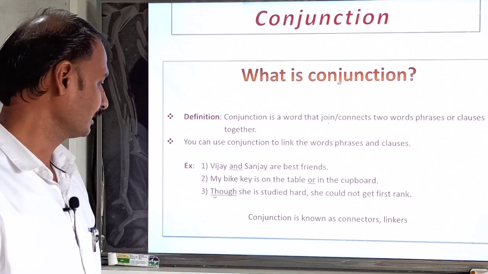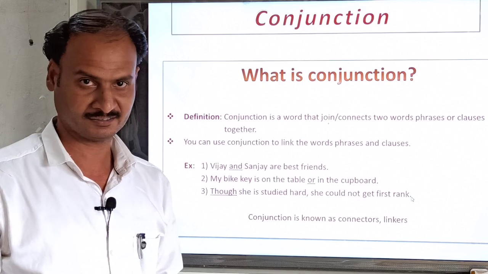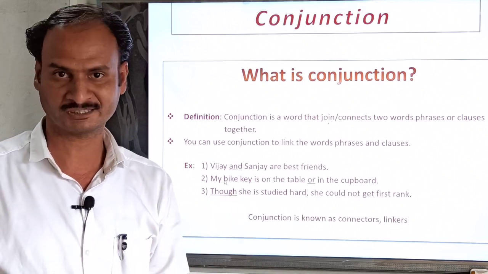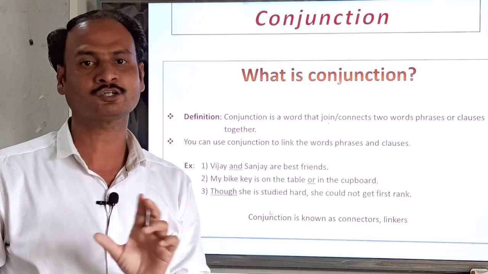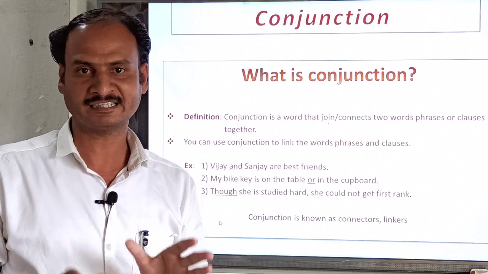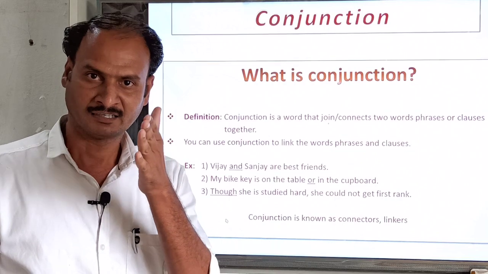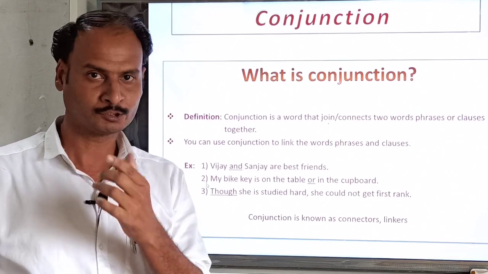Then the next sentence: though she studied hard, she could not get first rank. So 'though' is a conjunction and it comes at the beginning of the sentence. It means we can say that a conjunction has no fixed place. You can apply it at the beginning of the sentence, in the middle of the sentence, to join two sentences, two words as well as two clauses.